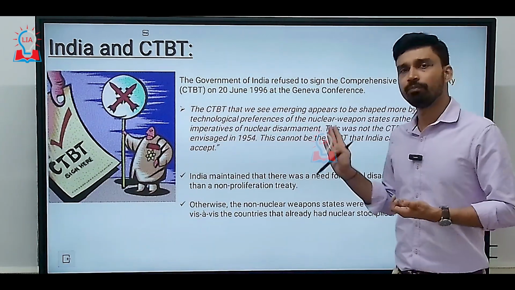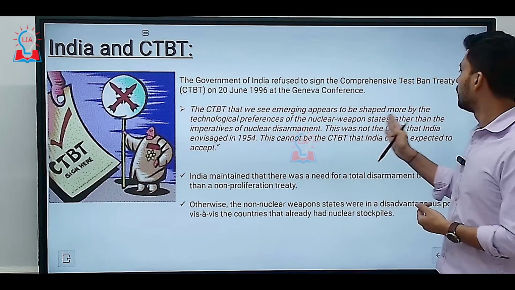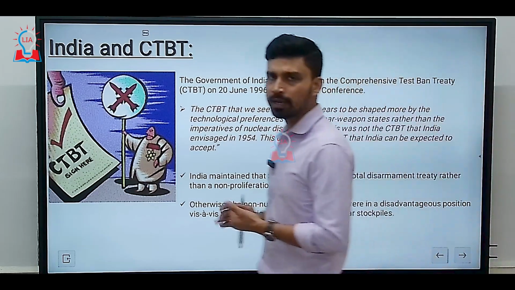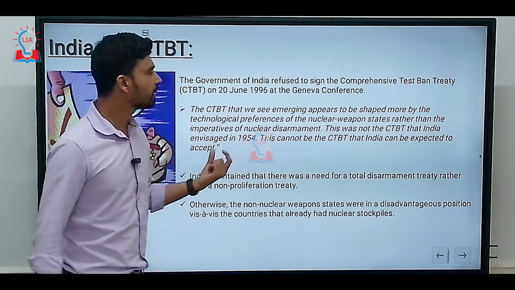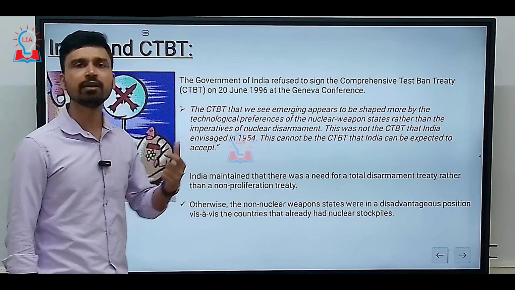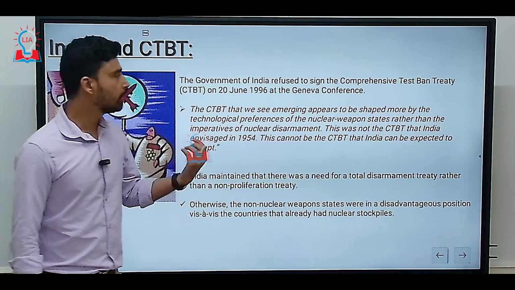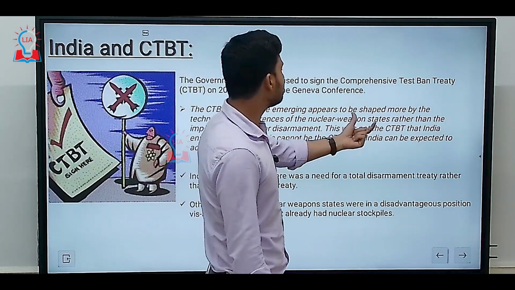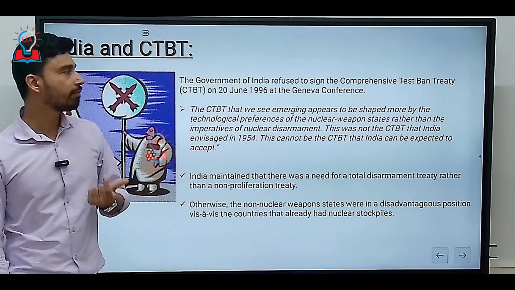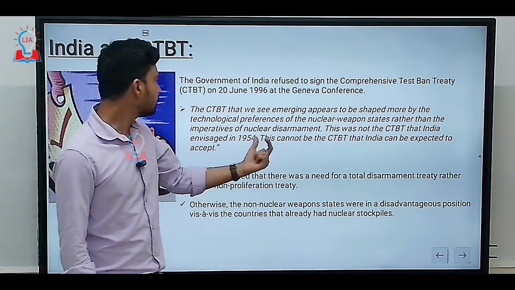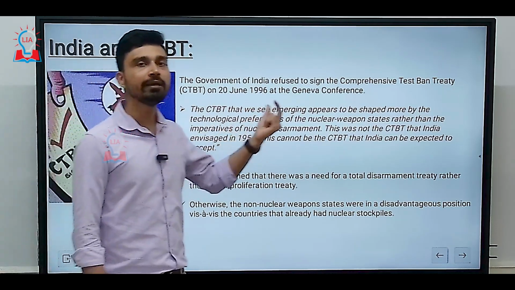That is the 5 permanent members of the United Nations Security Council, who have access to nuclear technology or who are considered nuclear weapons states as per the Nuclear Non-Proliferation Treaty, the NPT. So India said that this is largely shaped by the technological preference of the nuclear weapons states rather than the imperatives of nuclear disarmament.